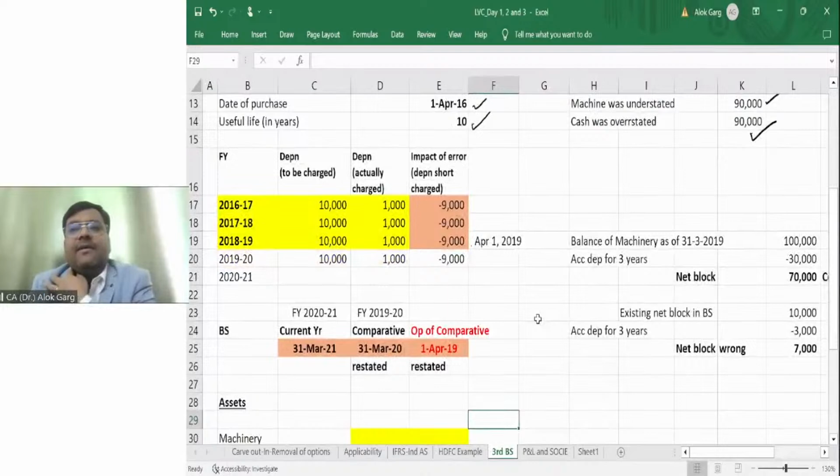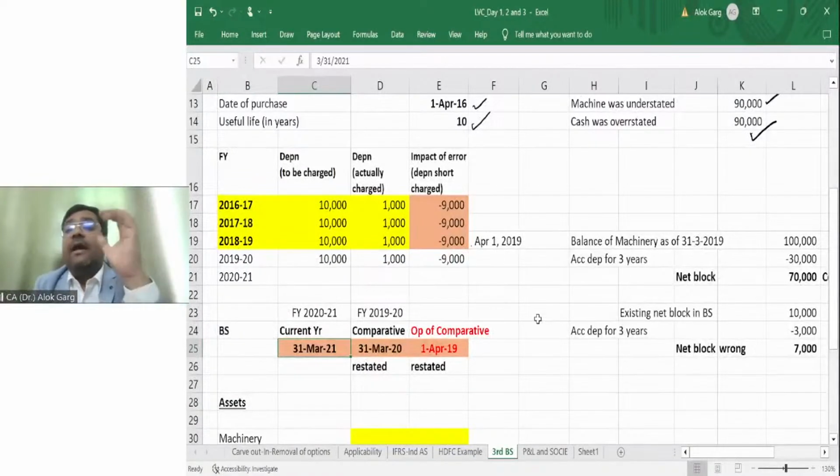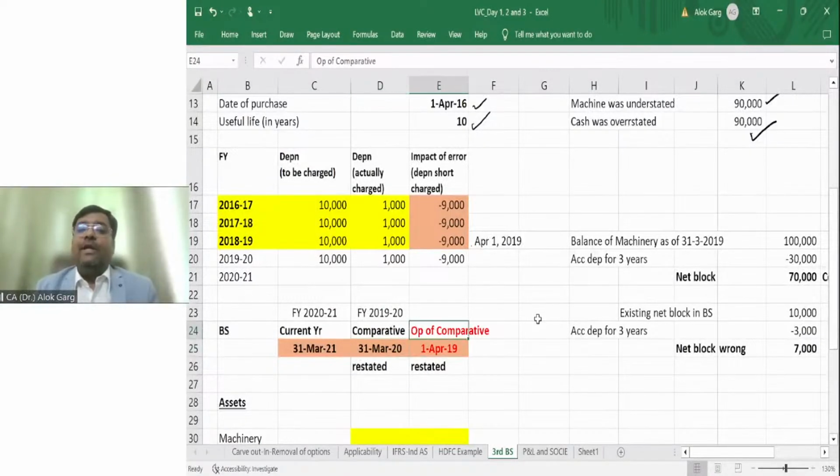Now Ravinder is saying, sir, first of all, current year is essentially 2021. The 31st March 21 balance sheet is required since this is an error, and I am assuming this is a material error, right? So this kind of treatment is only applicable for a material error. Comparative year is financial year 1920. The balance sheet is on 31st March 20, right? Opening of the comparative is 1st April 2019.